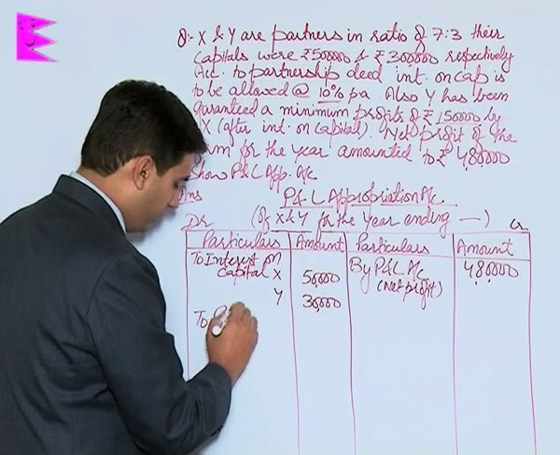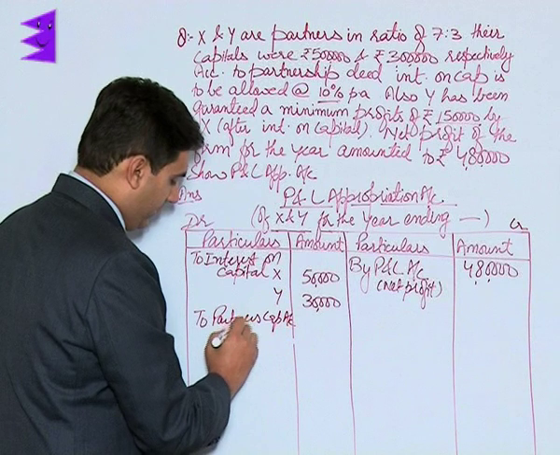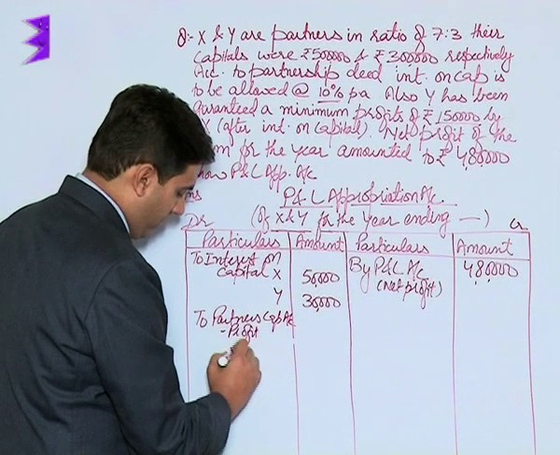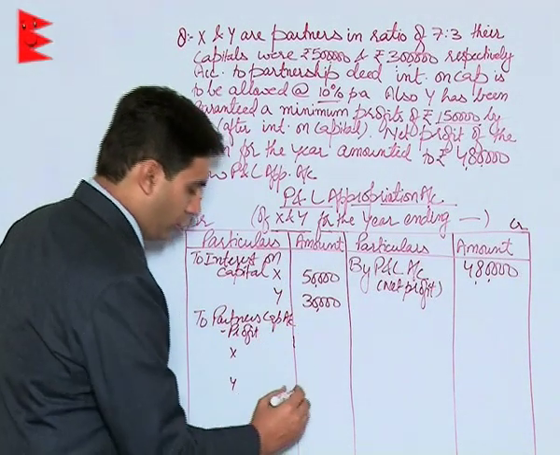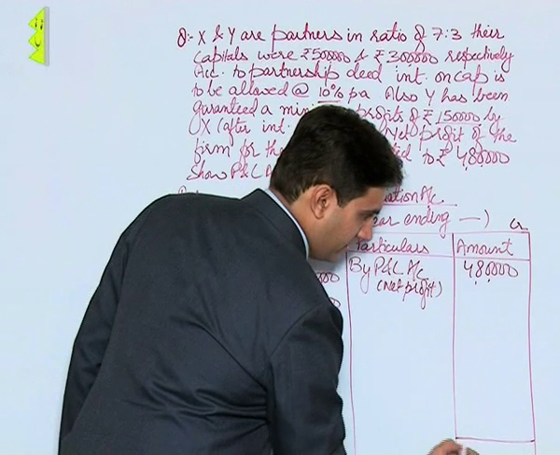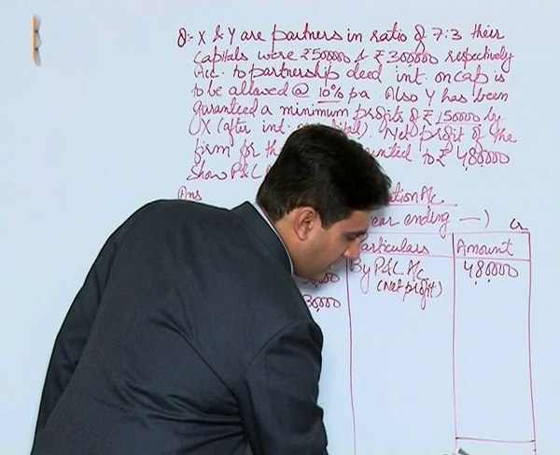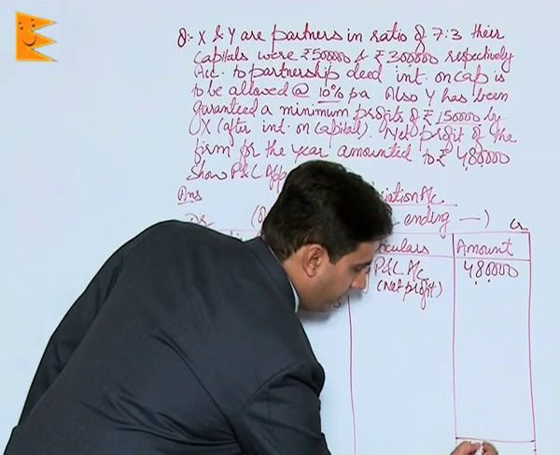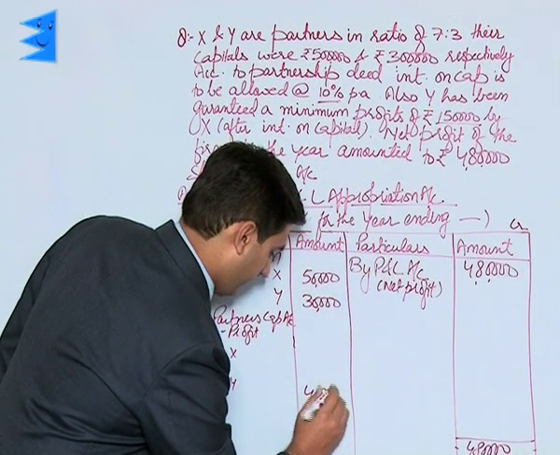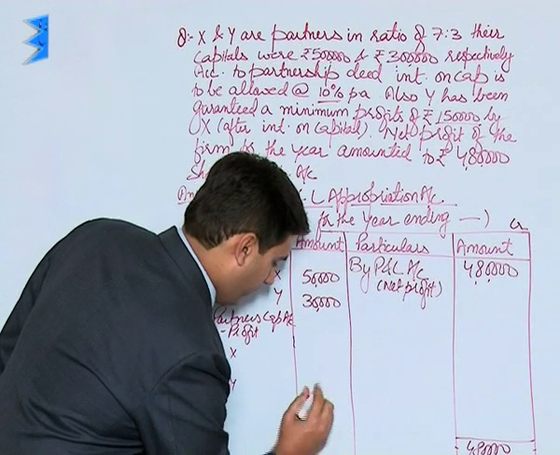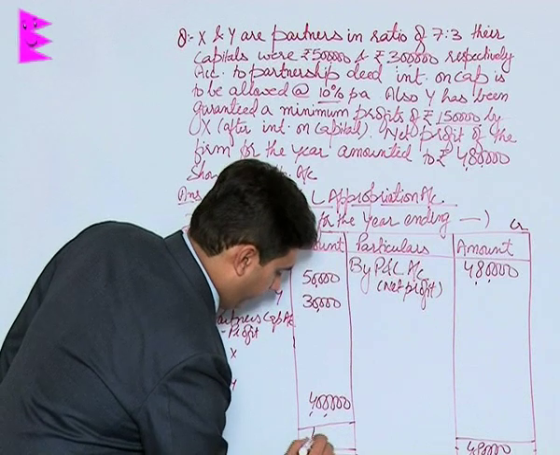These profits would be transferred to partners' capital accounts, profit for X and for Y. Now students, the total profit that should be divided is 4,80,000 minus 80,000 that is appearing on the debit side. 480 minus 80 is 4 lakhs. 4 lakh has to be divided, and the total would be 480.